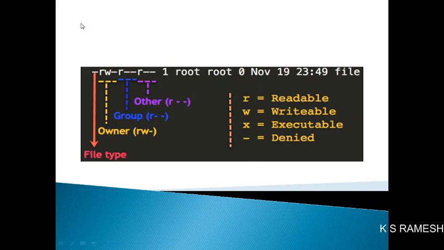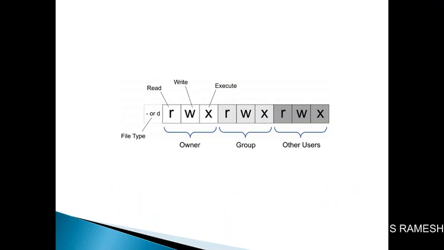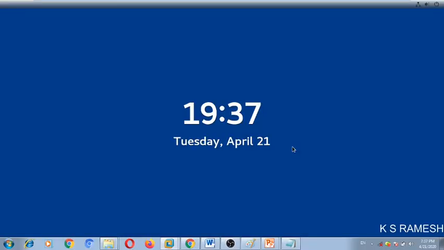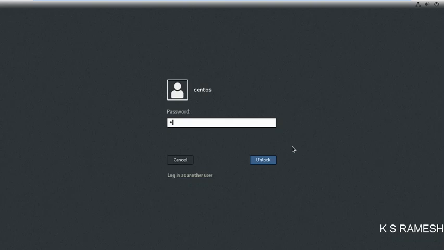See, you can observe owner, group, and other users. So let us illustrate with one suitable example so that you can understand in detail.